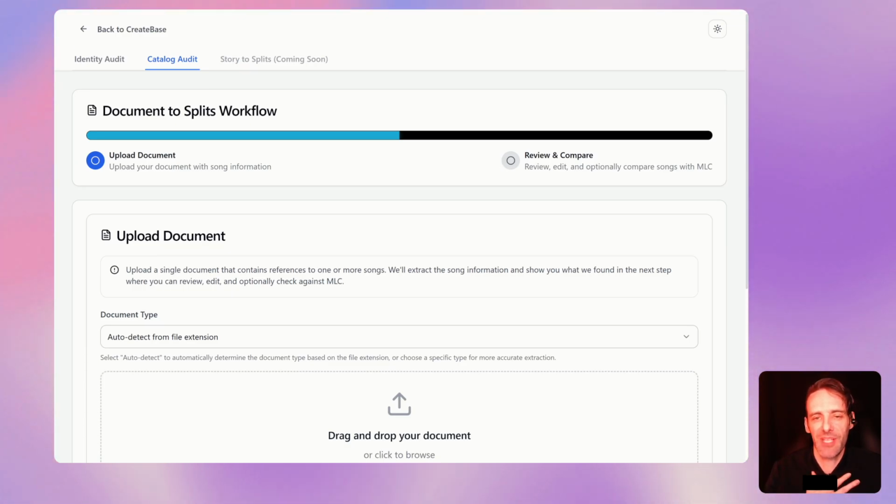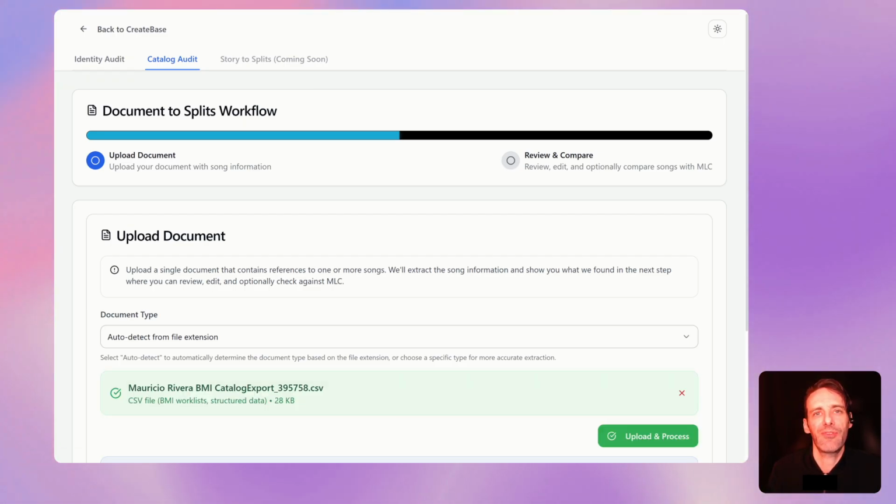It's my dream that someday we'll be able to support a camera phone picture of a cocktail napkin that has some names and some song titles scribbled on it. I really hope we'll get there because I know that more than a few songs have been registered that way. But for now, let me show you what this looks like with a couple of different files. I'll use a BMI file, a Curve file, and then a PDF of a Word document like I was talking about. So we're going to use my friend Mauricio's music.